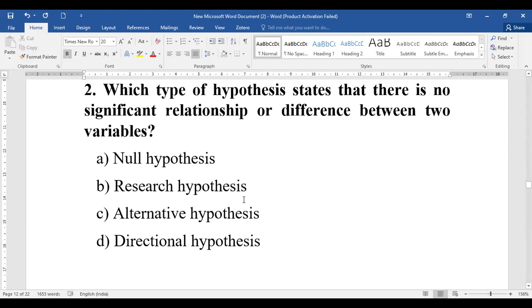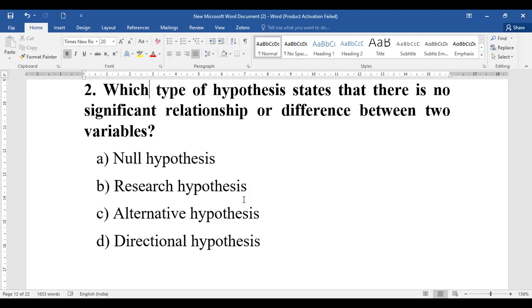Question number 2 says, which type of hypothesis states that there is no significant relation or difference between two variables? Now, this statement has been given in previous year question papers also, but completely differently. Here they have twisted it a little indirectly, stating that there is no significant relation or difference between two variables, whether it is null, research, alternative, or directional hypothesis.